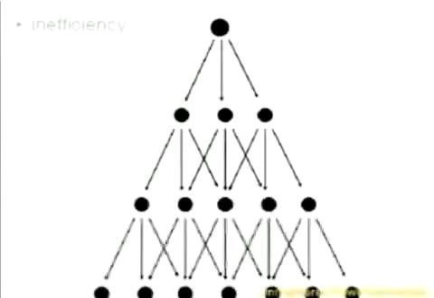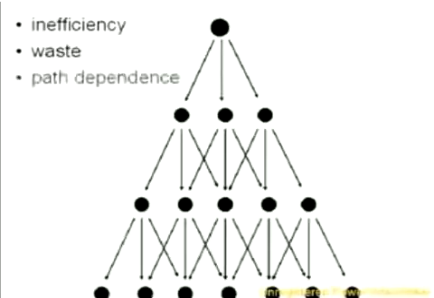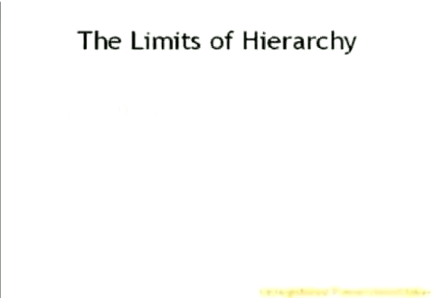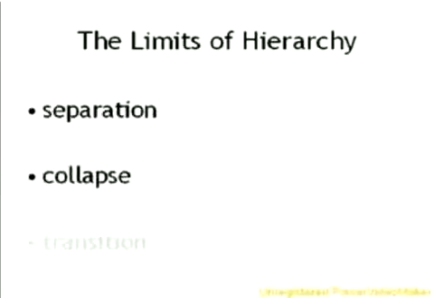Scalable? Of course, we all know that certain hierarchies can suffer from inefficiency, waste, path dependence, which you might think of as organizational bad habits, and mission creep. Despite these problems, hierarchies can still perform intact. But there are organizational limits to hierarchies. Three ways hierarchies reach their limit are separation, collapse, or transition.